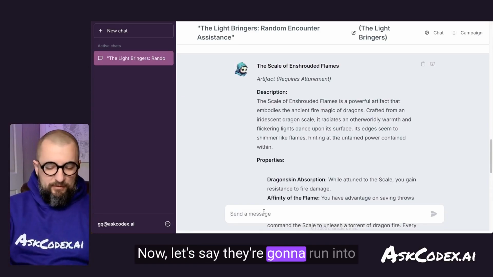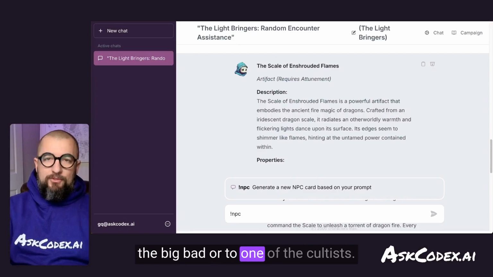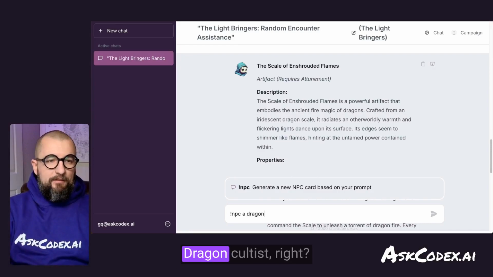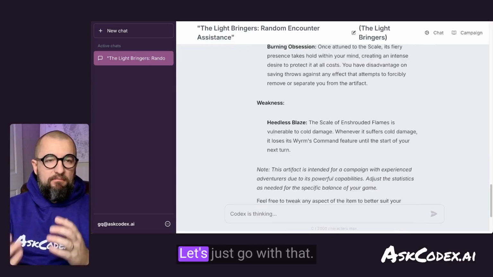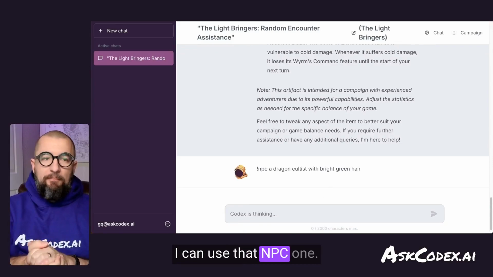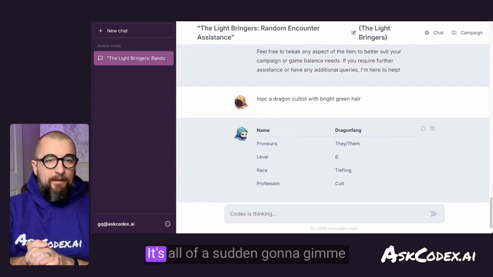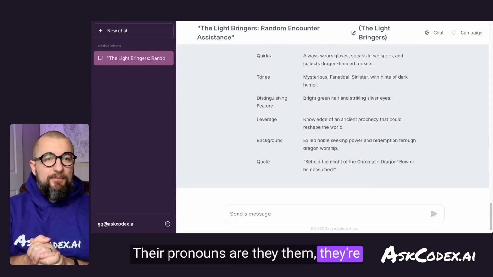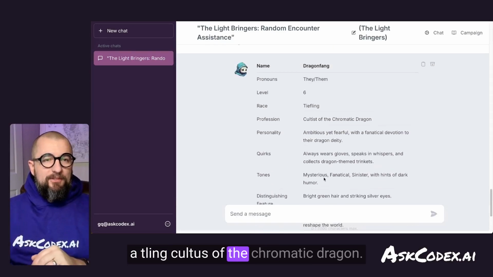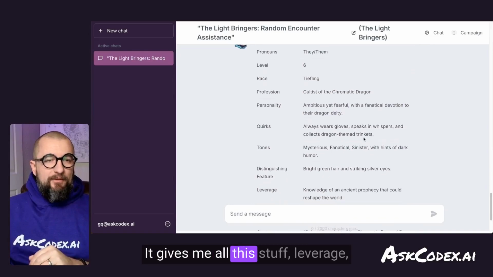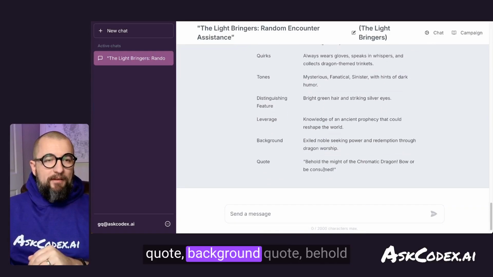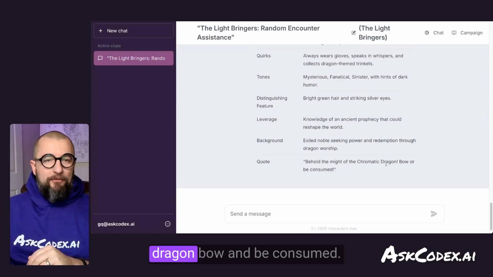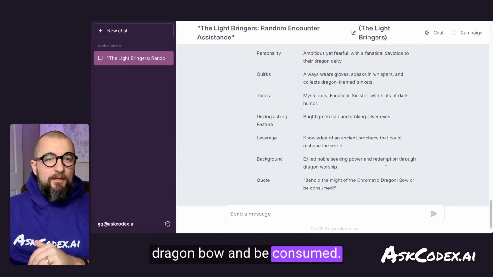Now, let's say they're going to run into the big bad or to one of the cultists. Dragon cultist, right? With bright green hair. Let's just go with that. I can use that NPC one. And it's all of a sudden going to give me the name of him as Dragonfang. Their pronouns are they, them. They're a tiefling, cultist of the chromatic dragon. It gives me all this stuff. Leverage, quote, background, quote, behold the might of the chromatic dragon, bow and be consumed. So you can do all this.